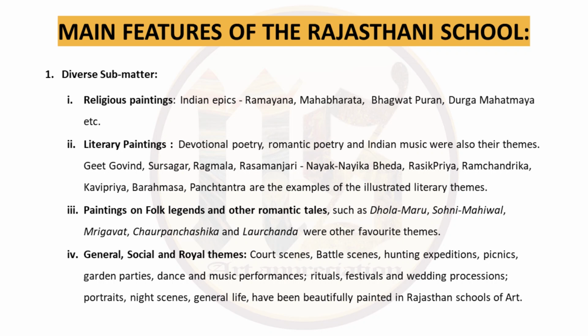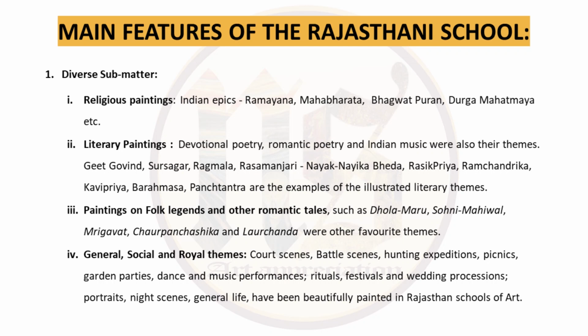Now you must be wondering what they are. Geet Govind was written by Jayadev. Sursagar was written by Surdas. Ragmalas are the personifications or pictorial interpretations of ragas and raginis. Rasmanjari, Nayak Nayika Bhed is the discussion of heroes and heroines. Rasik Priya, Ramchandrika, Kavi Priya and Baramasa were written by Keshav Das. Baramasa was the 10th chapter of Kavi Priya where it shows different seasons in 12 months. So these are all literary subjects.